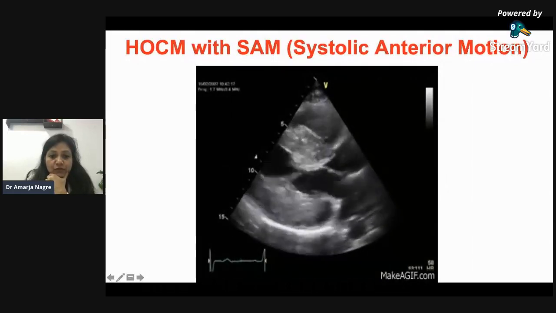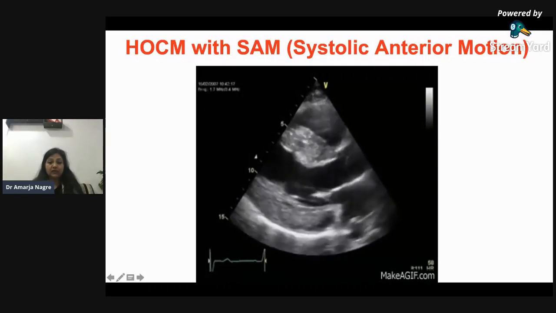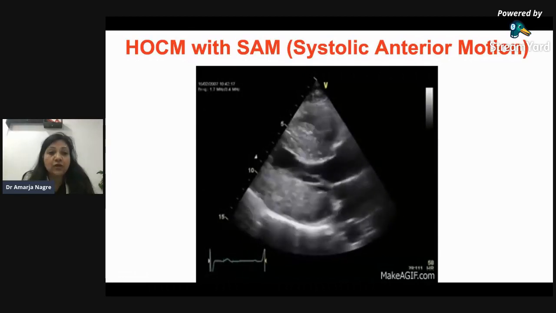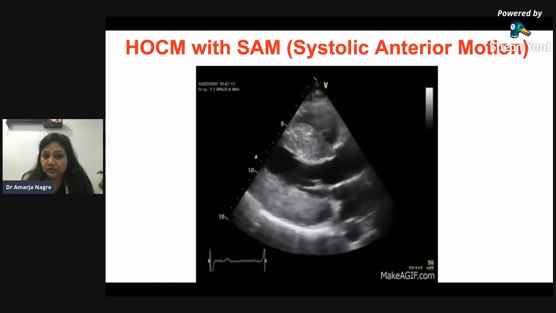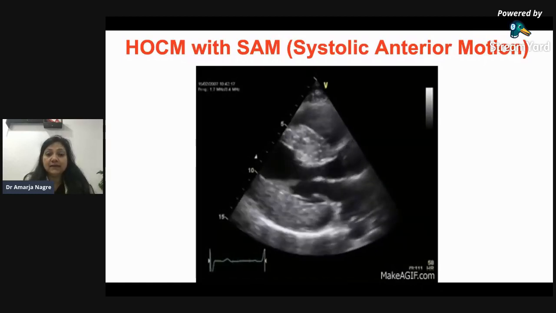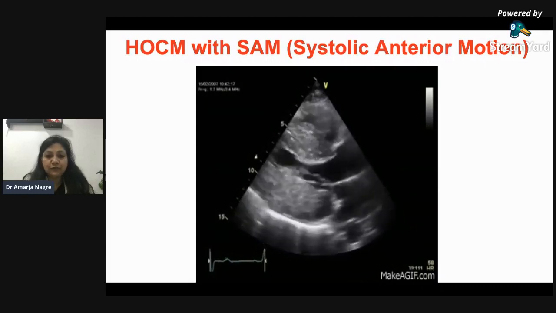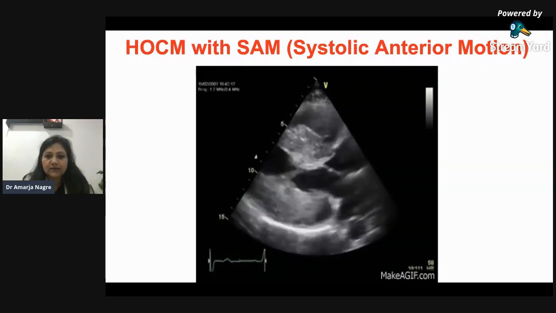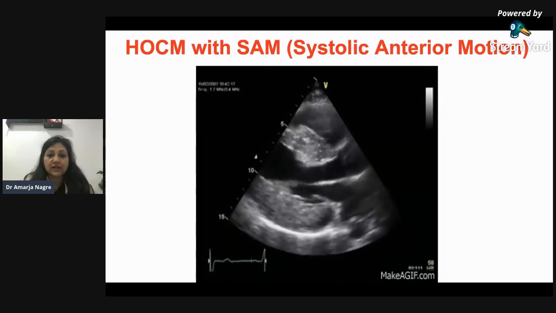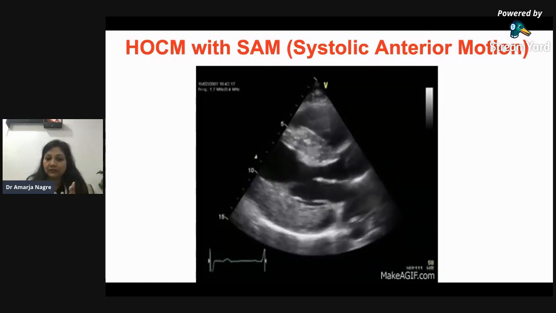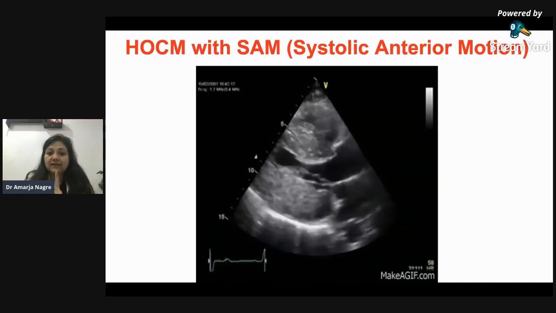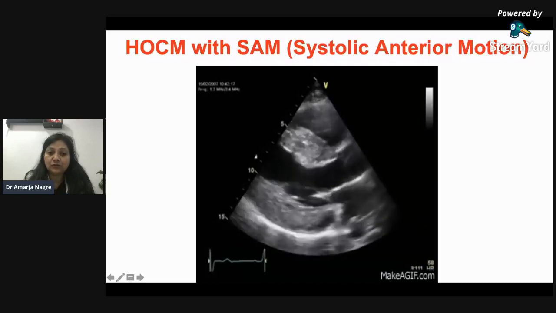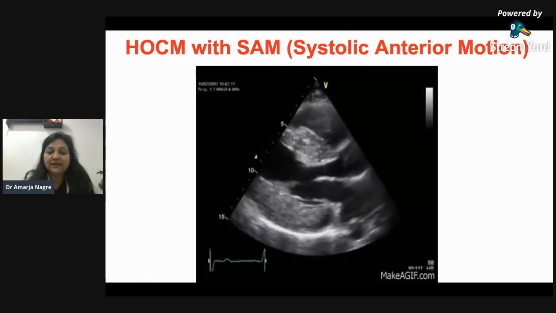Yes, there is one more very important thing which you should be aware of in these patients. Whenever you are dealing with HOCM patients, you may get sudden hypotension in them, and you will not be aware why: I'm doing everything fine, so why is sudden hypotension occurring in this patient? And then if you put your echo probe on the patient's chest, you will realize that there is obstruction to the outflow. What is this obstruction to the outflow? It is called SAM. It is systolic anterior motion.